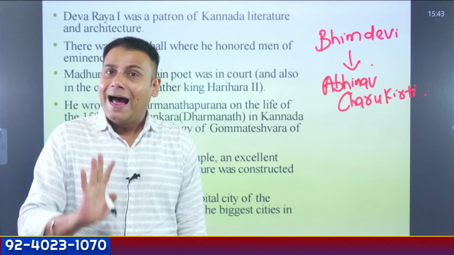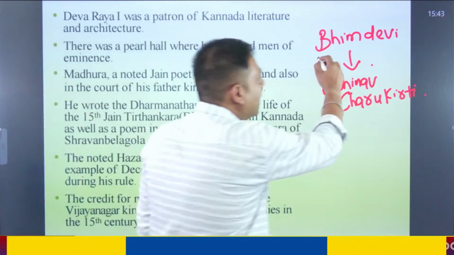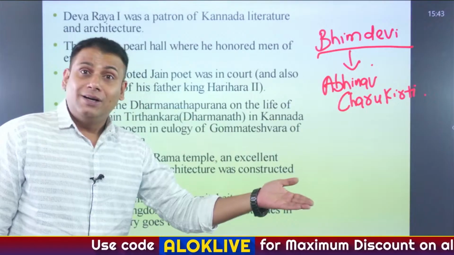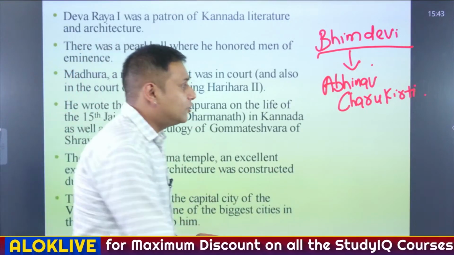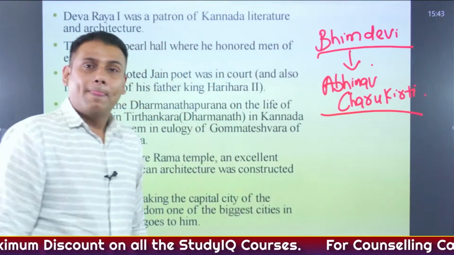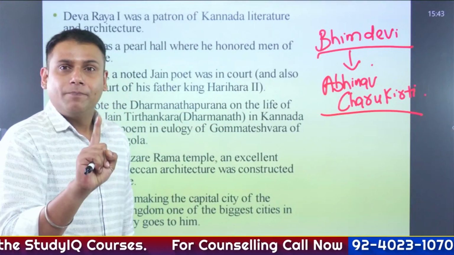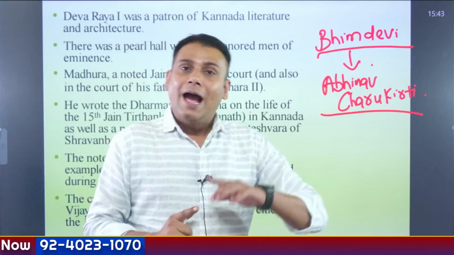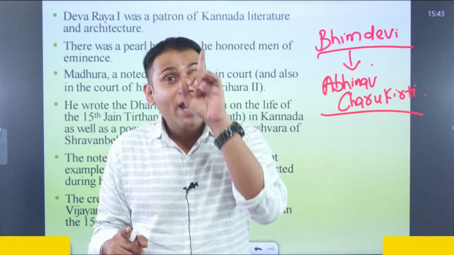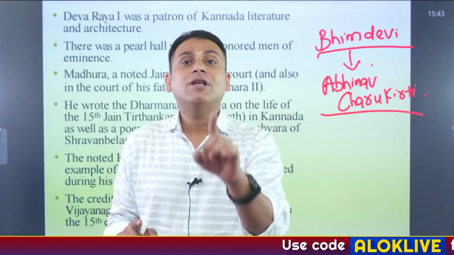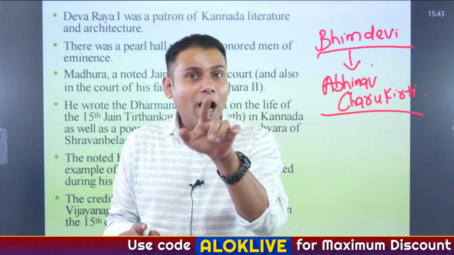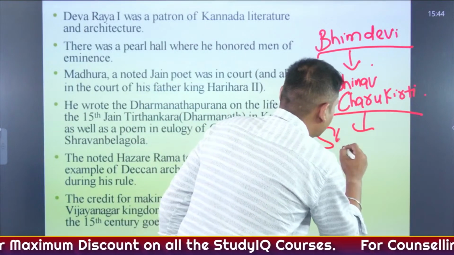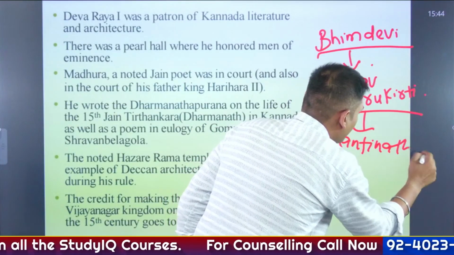Deva Raya I had one of his wives whose name was Bhima Devi. And Bhima Devi was a disciple of a Jain guru, a Jain scholar whose name was Abhinav Charu Kirti. And Abhinav Charu Kirti was a disciple of a Jain Tirthankar whose name was Shantinath. Correct?